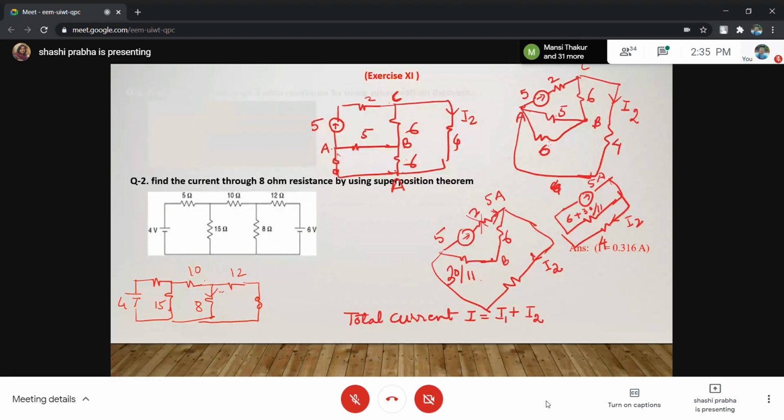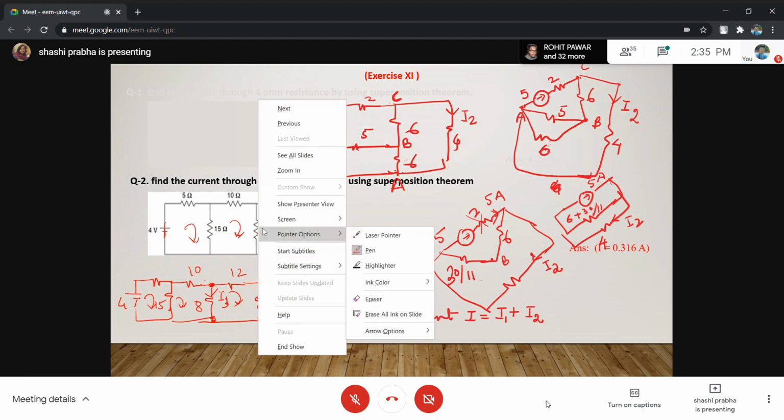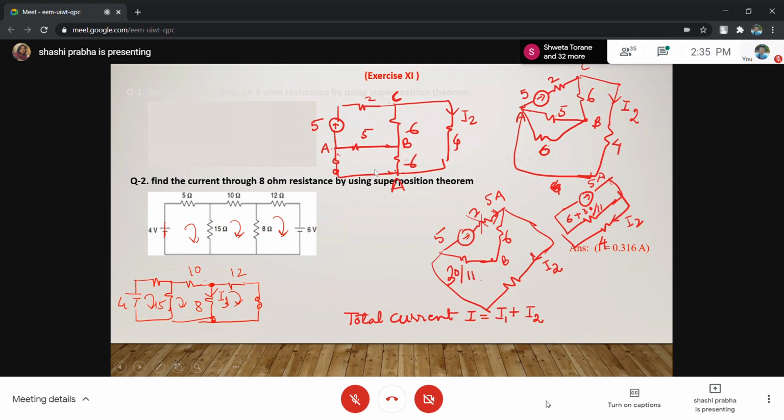Find this current. If nothing makes sense, apply loops. Write the equations of loop 1, loop 2, loop 3. What is the current in this branch? Current in this branch is I2 minus I3. Then short this one and consider this one. Again write the equation and find this current. And what is the total response? Total response is the sum of the partial responses of both the sources.